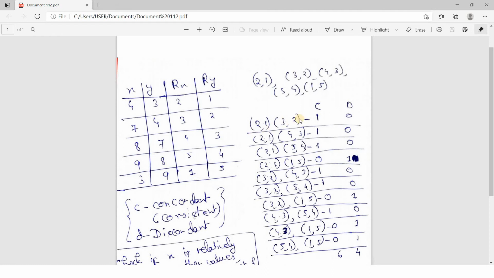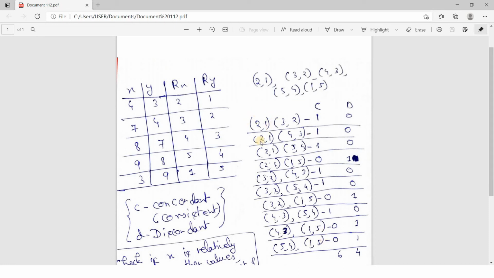2, 1, 3, 2, written that. 2, 1, 4, 3, written that. 2, 1, 5, 4, written that. 2, 1, 1, 5, written that. 3, 2, 4, 3, written that. 3, 2, 5, 4, written here. 3, 2, 1, 5, written here. 4, 3, 5, 4, written here. 4, 3, 1, 5, written here. 5, 4, 1, 5, writing here.